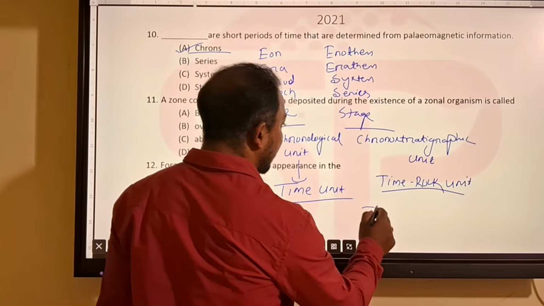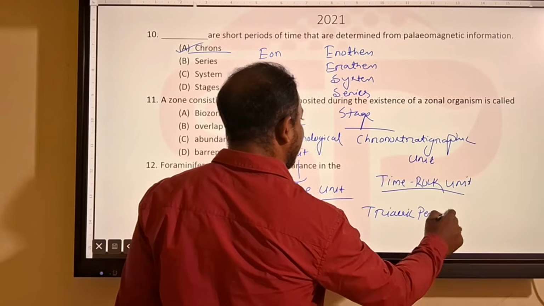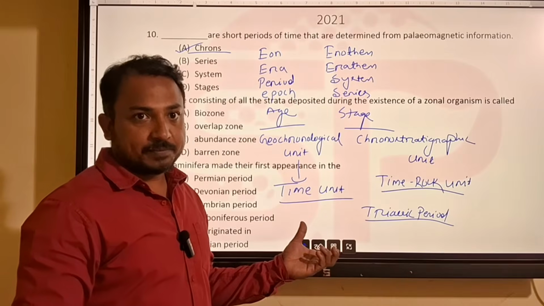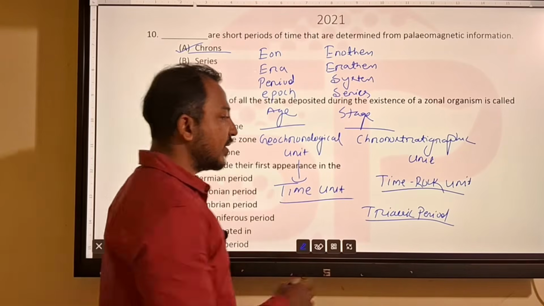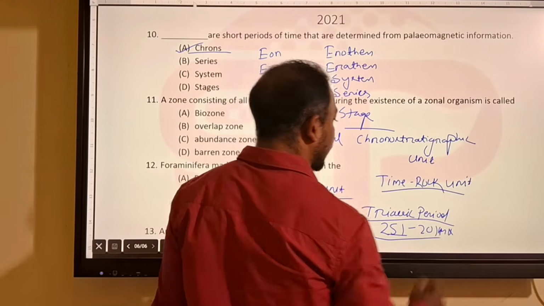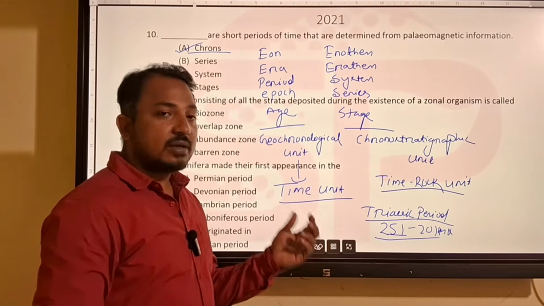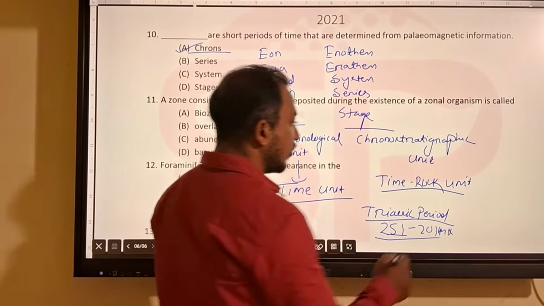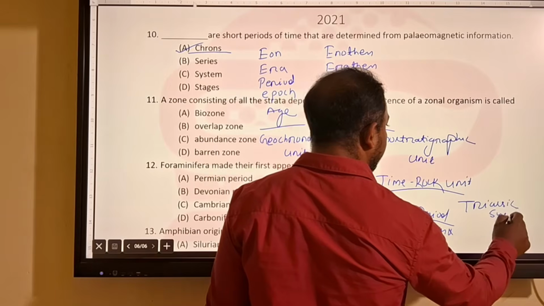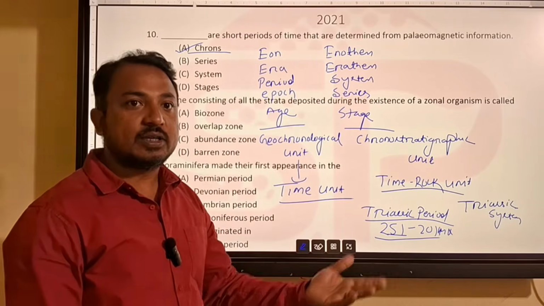Suppose Triassic period. The Triassic period only indicates a time interval, that is 251 to 201 million years. So it is called a period. But if you consider the deposition between this time period, it is called the Triassic system. That means the amount of deposition occurred within a period will be called a system.